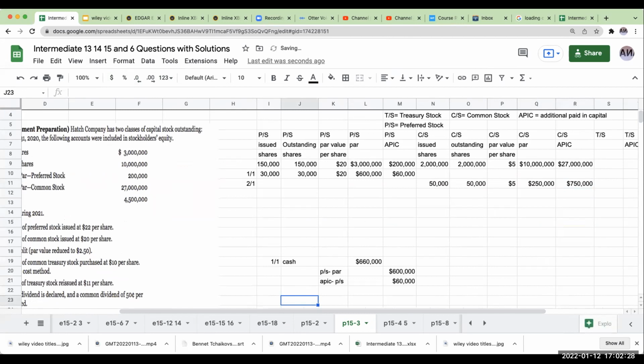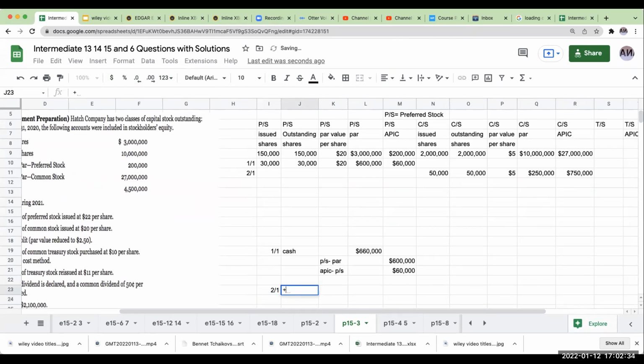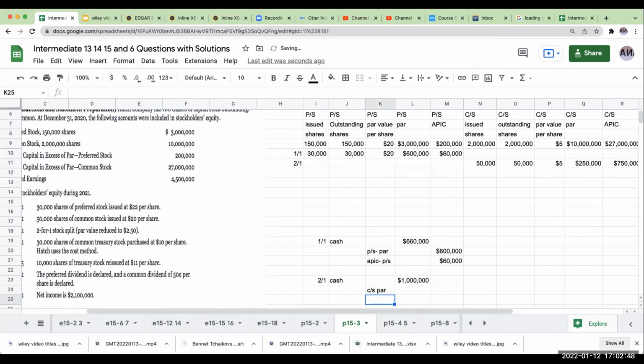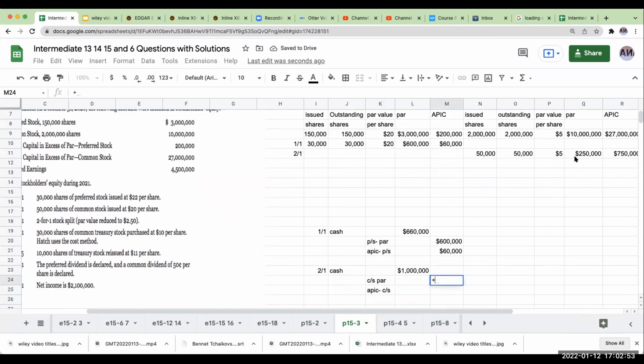So this is going to be $15 per share times 50,000 shares, or 750,000. So if I were to go ahead and do this down here, 2/1, my cash is going to be 50,000 shares at 20, or $1 million. I'm going to be crediting common stock at par, crediting additional paid in capital common stock. My common stock at par is going to be 250. My additional paid in capital common stock is going to be at 750. I assign the 5 times the 50,000. And then over here, this is going to be 20 times 50,000, or my sales price.